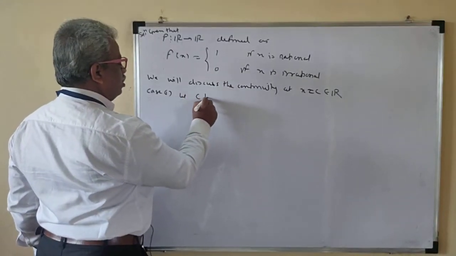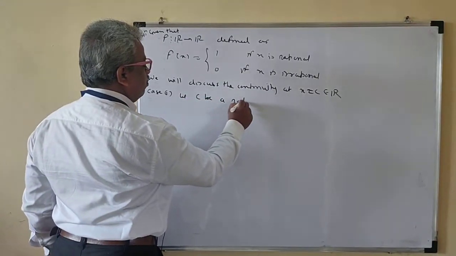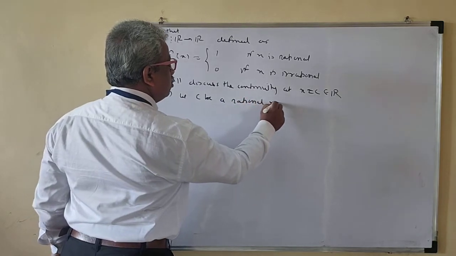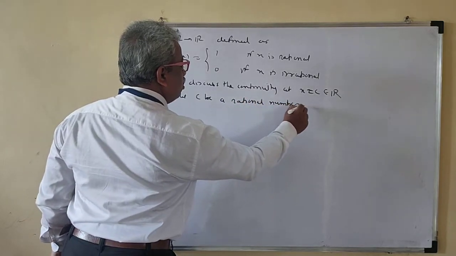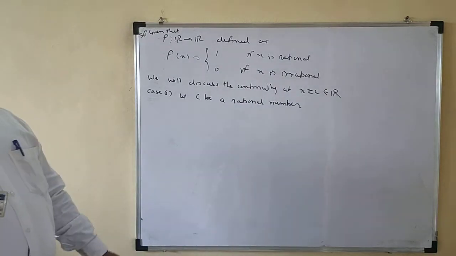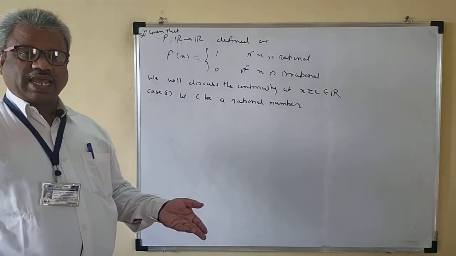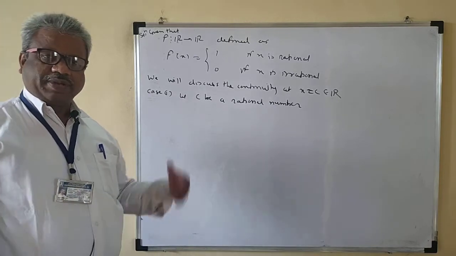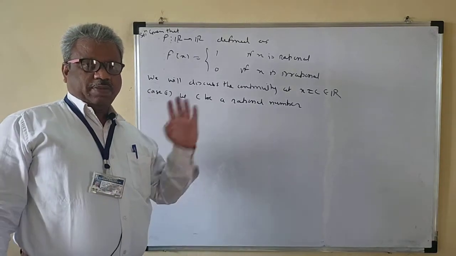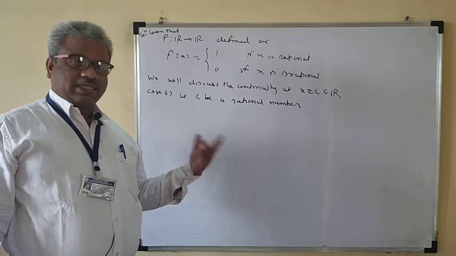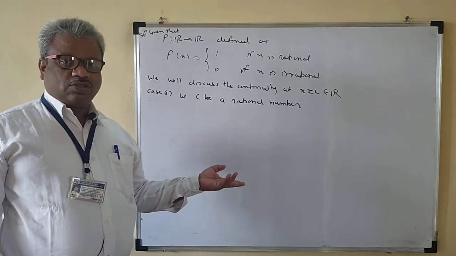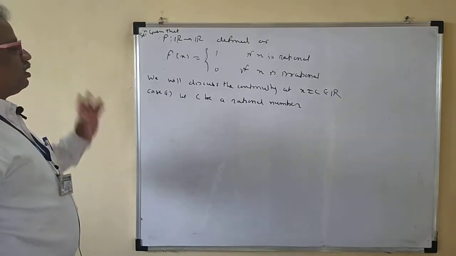Let c be a real number, that means either c is a rational number or an irrational number. If it is not rational, it is irrational; if it is irrational, then it is not rational. Okay, so let's start with the rational number.